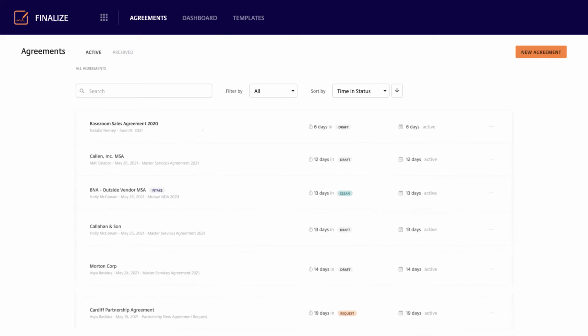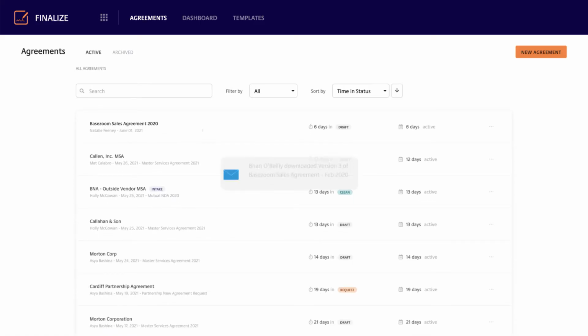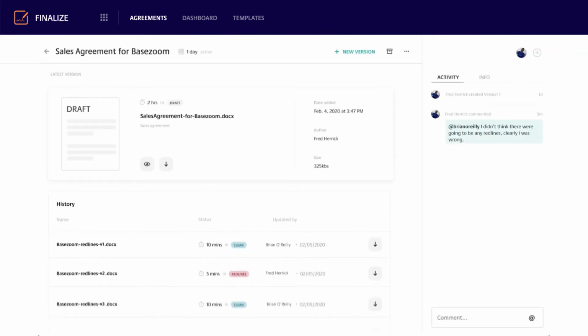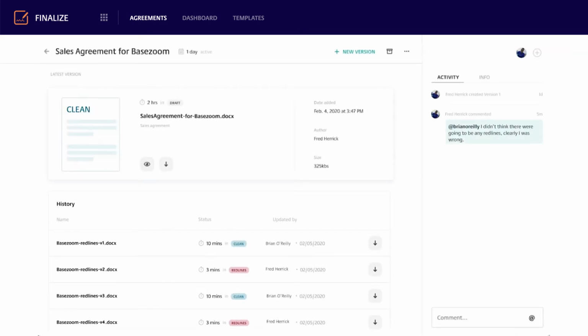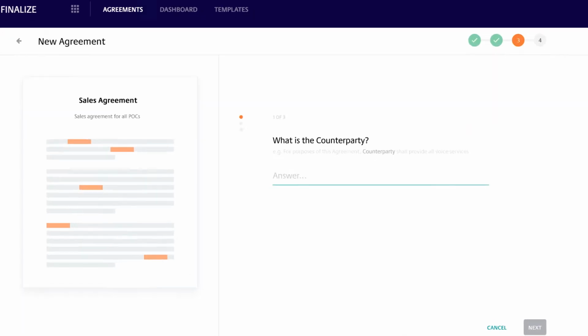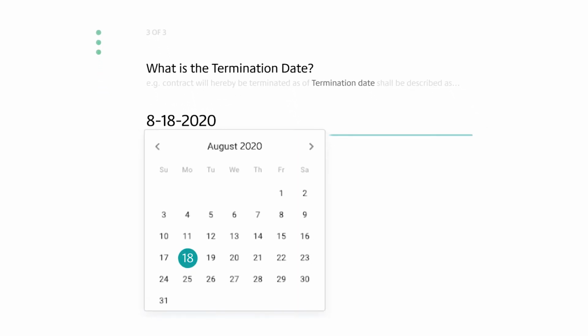With Finalize, you will have full visibility into your in-flight contracts with automated email notifications and workflow management. You'll also be able to see every turn of a document through a centralized repository and version management. You can also empower your entire team to create better contracts faster through self-service templating of contracts with your pre-approved language.